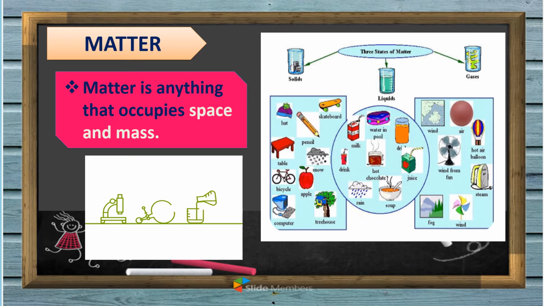For example, class, in this picture we have the states of matter: the solids, liquids, and gases. All of these are made up of matter, like the table, milk, the wind, the electric fan, and so on.